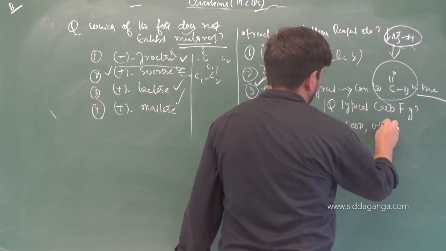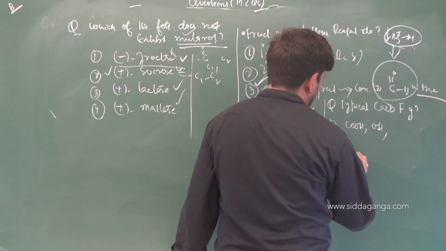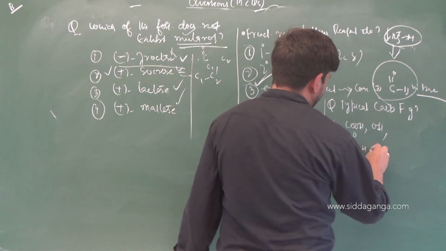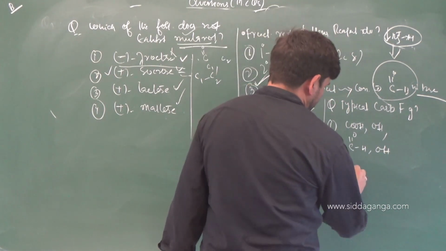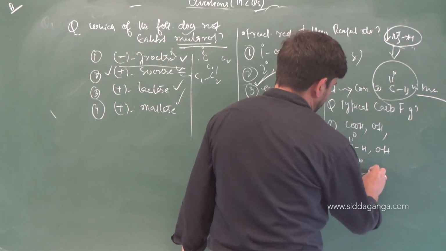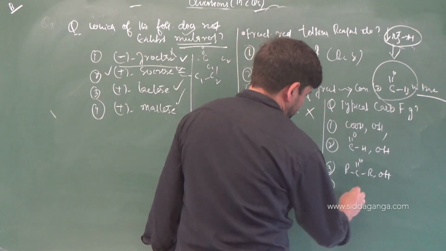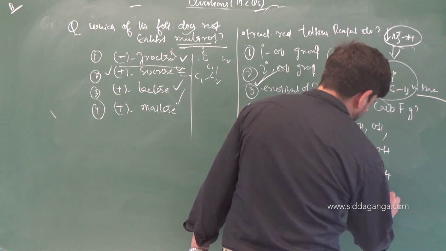COOH, OH. Second, C double bond O, OH. Third, RC double bond OR, OH. And fourth, C double bond O and OH.